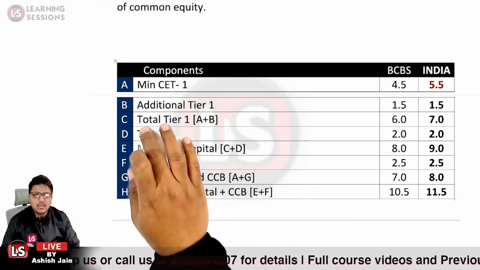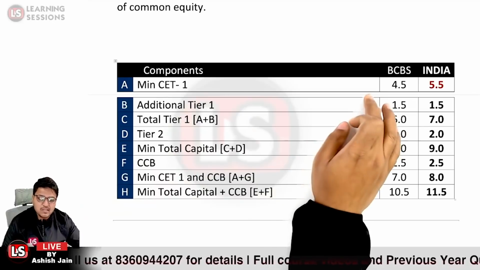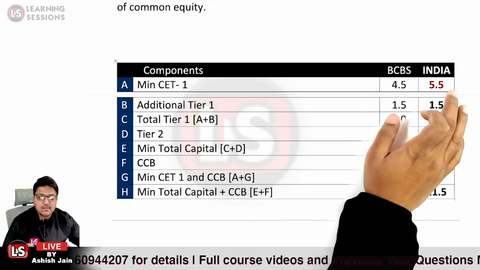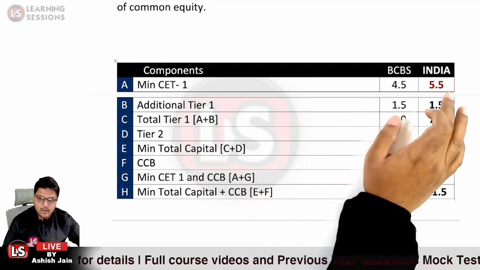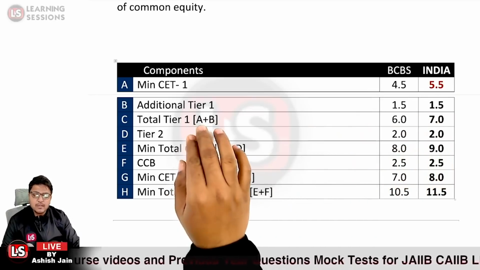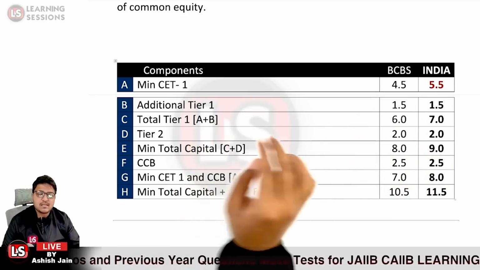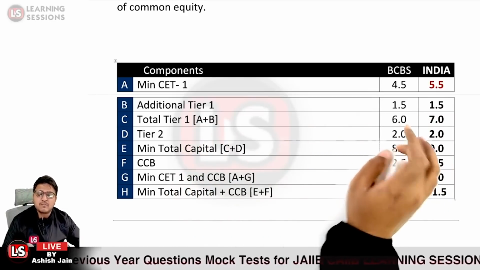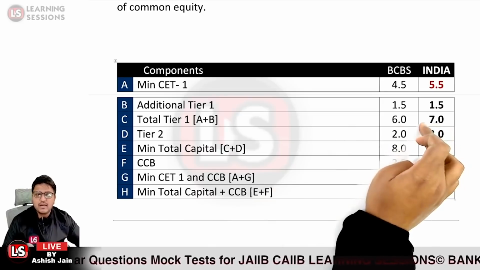Minimally the 4.5% is to be maintained, but as per the Indian regulator, it is prescribed to be 5.5%. Additional tier 1 is 1.5% in each case, and for the total tier 1, as per the BCBS, it comes out to be 6%, but as per the Indian regulator, the Reserve Bank of India, it is 7%.